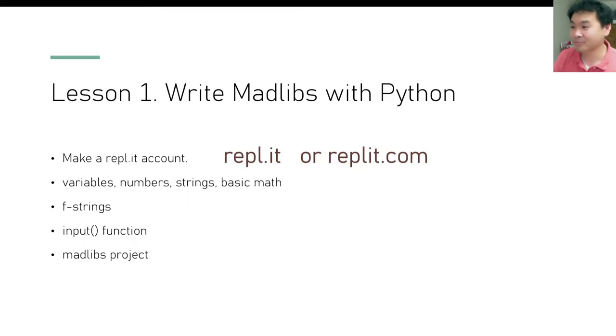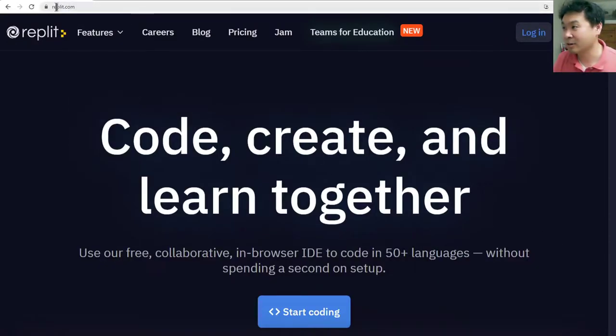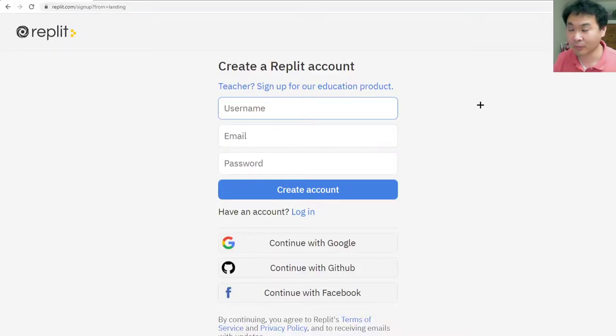Okay, so let's go to repl.it. You can also do repl.it.com. It's this website, repl.it.com. And you want to click sign up here. My video is blocking it, but if you go to the right side of the login, there's the sign up, and you can click the sign up.